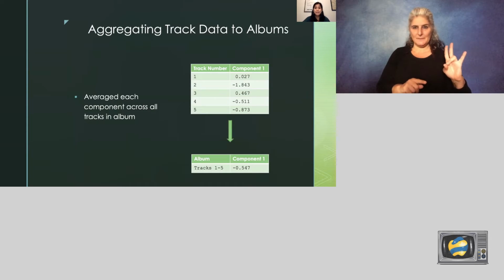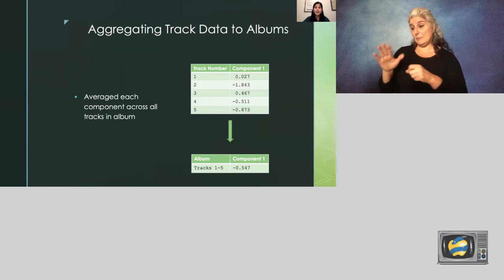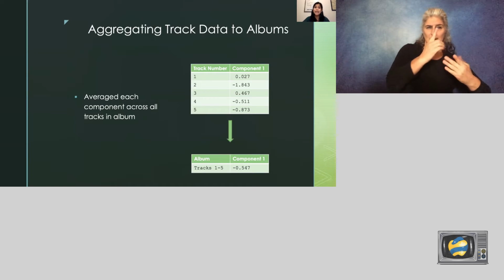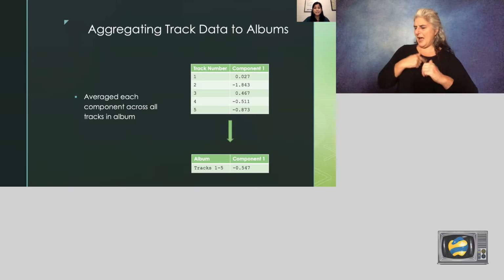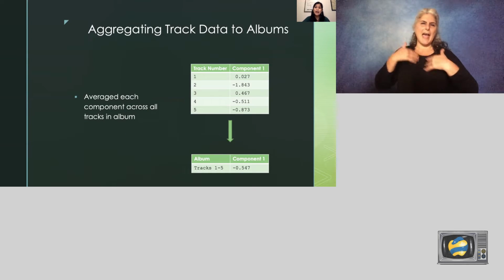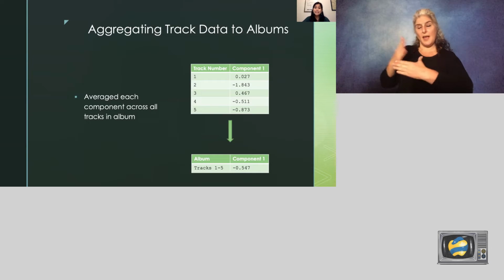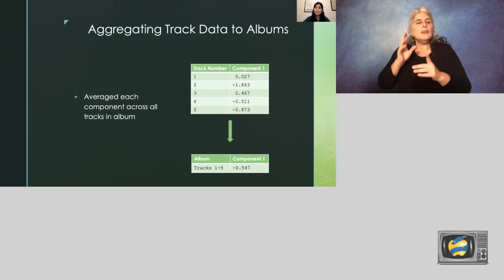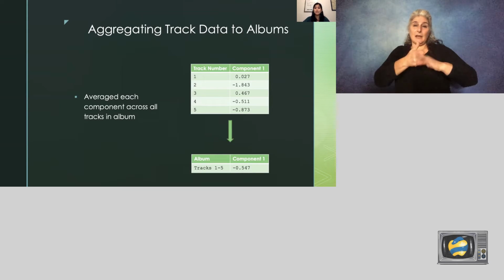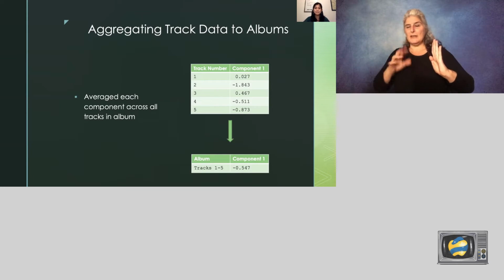Because I want to do my recommendation on the album level rather than on the track level, I need to somehow combine the data from all the tracks into album level data. There's a few ways to do this, and I chose the simplest one, averaging each component across all tracks for each album. By doing this, I've reduced a lot of track level features to get album level data, but it's not clear whether this album data describes the album well at all. I decided to plot the albums by genre to see if albums from the same genre would visually cluster near each other.